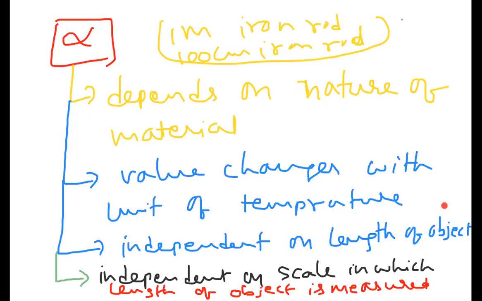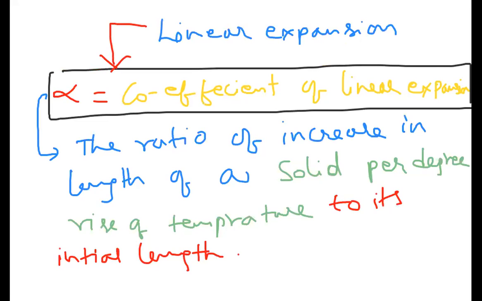Now I am going to introduce a term called beta. Here beta is used when we are discussing aerial expansion. Aerial expansion means we use the term beta, the coefficient of aerial expansion. Aerial expansion, or superficial expansion, also we can write.